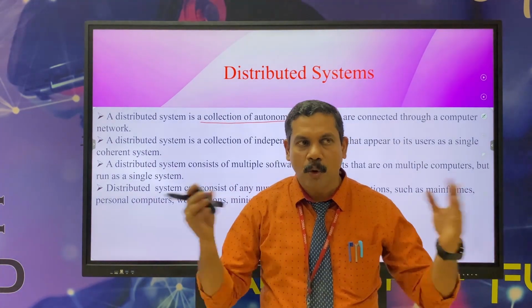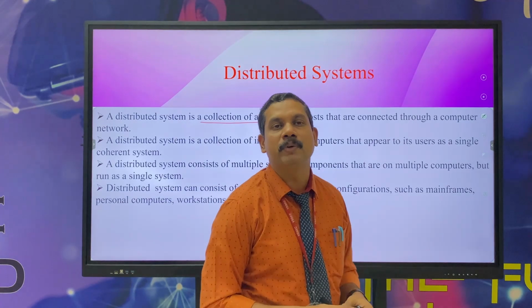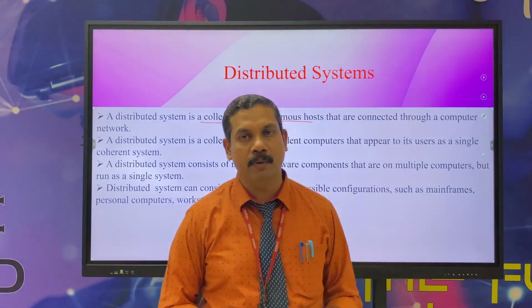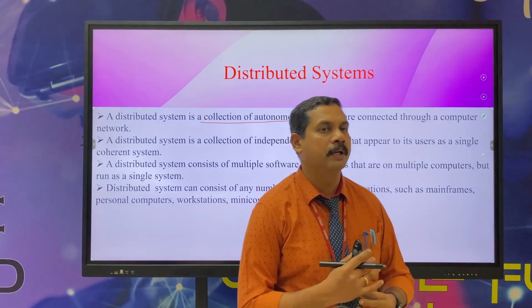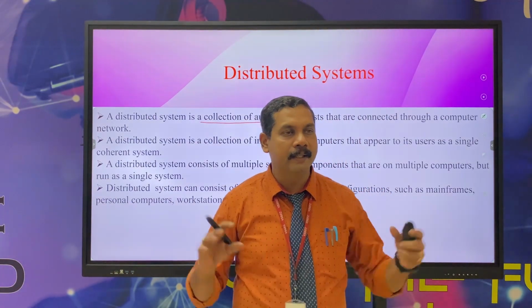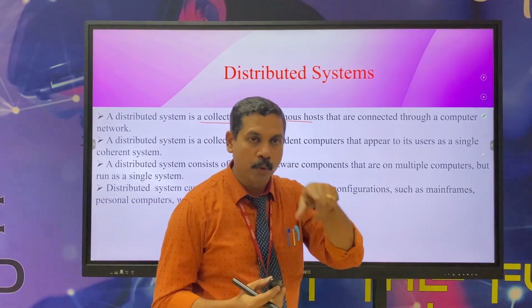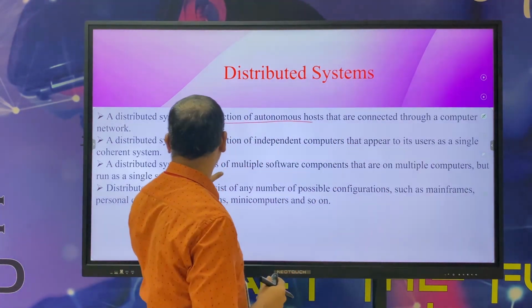These two hosts are connected through the computer network. Using computer network devices, we connect the different autonomous systems through the network.